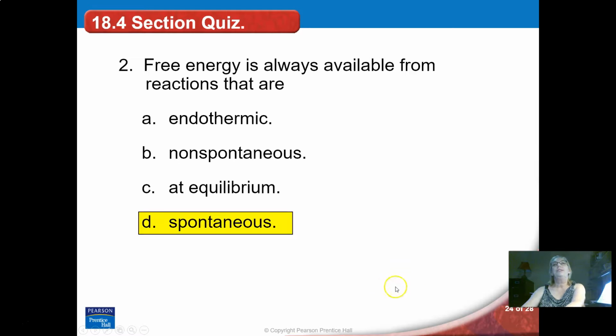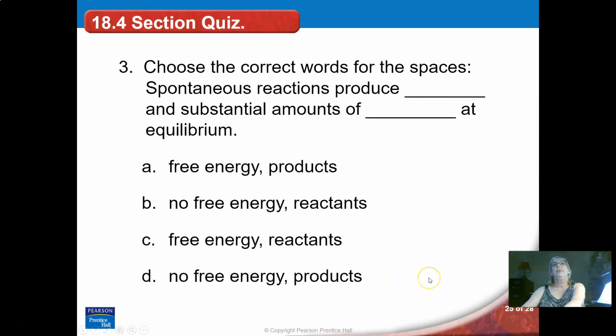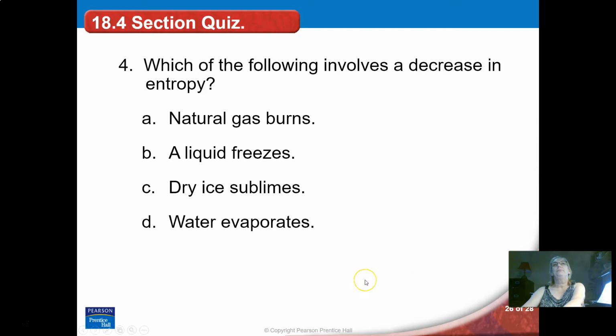So free energy is always going to be available for spontaneous reactions. And you might want to pause and read through that. It's a lot of reading. Pause me. So free energy and products. So try to think about randomness and choose the right one.